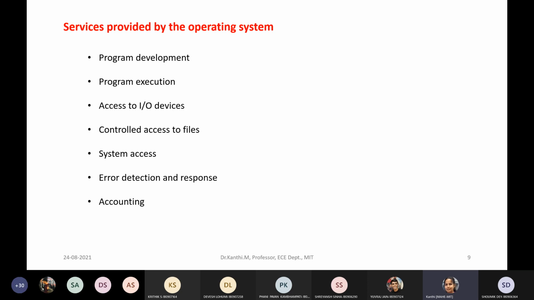This should include understanding of the nature of IO devices, files, disk, tape drives, or if you're using, say, pen drives, and what type of files you're using. Also it needs to know certain services like system access.